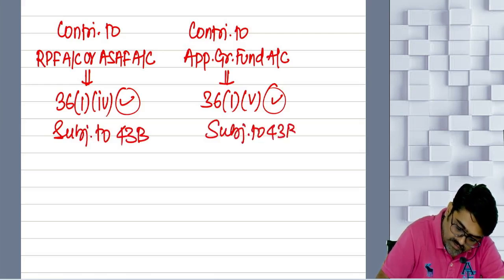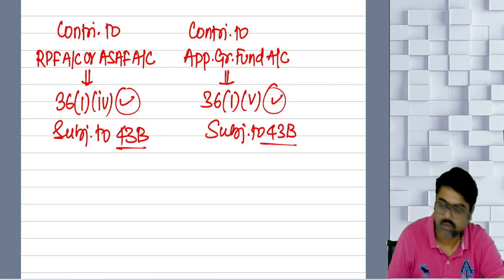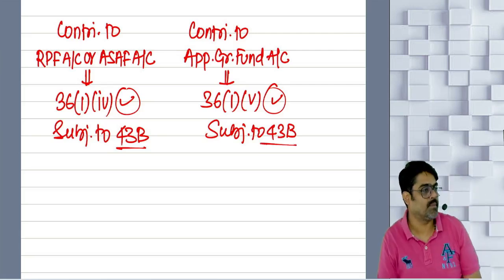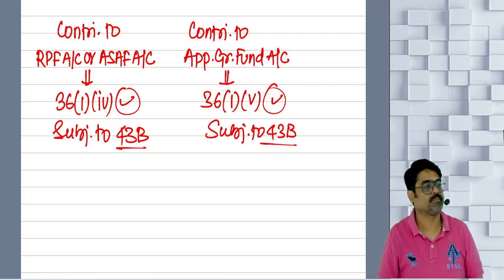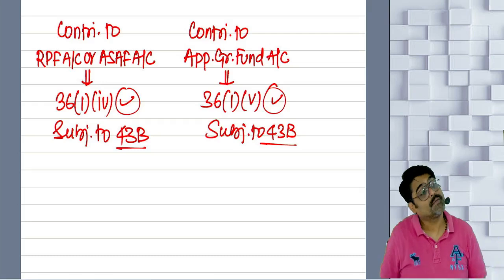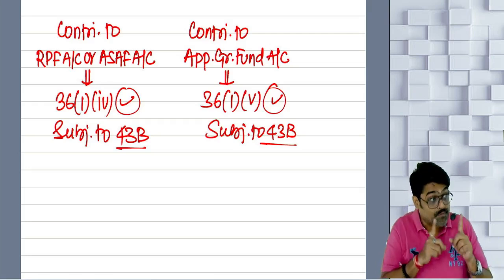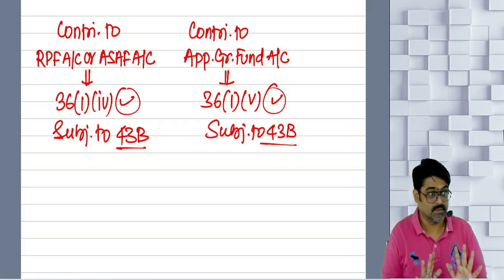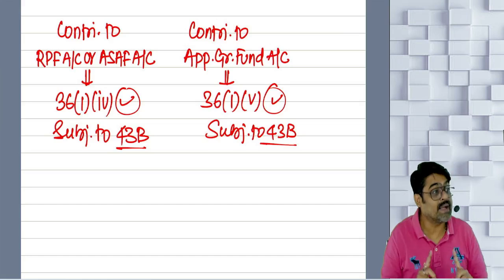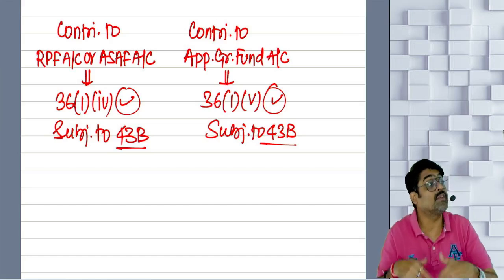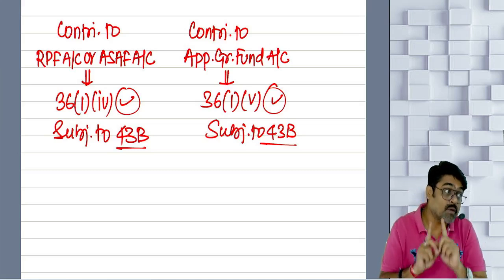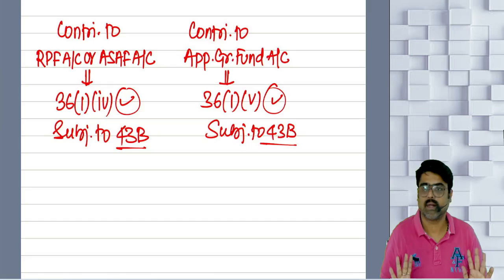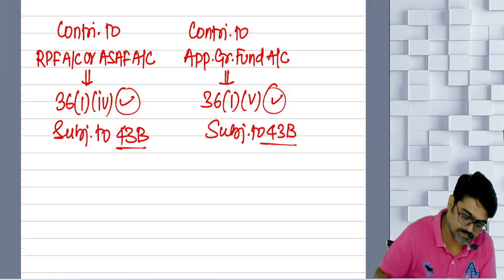Now what does 43B say? Requirement of 43B is very simple. The contribution should be made on or before which due date? Filing of ROI. Only then it will be allowed; it will be disallowed if it is not contributed on or before the due date of filing of ROI. Understanding, no? Now pay attention.